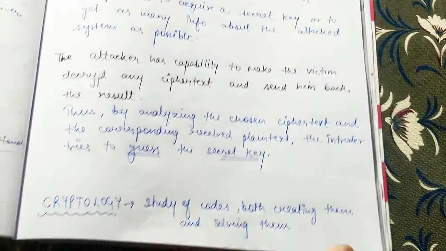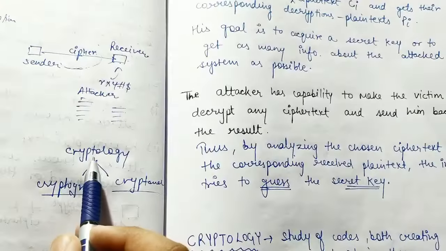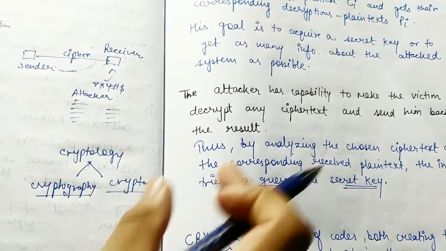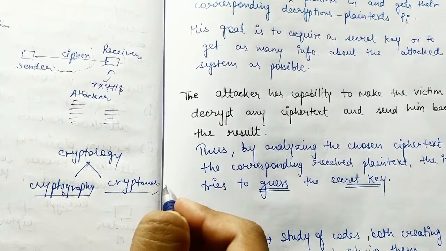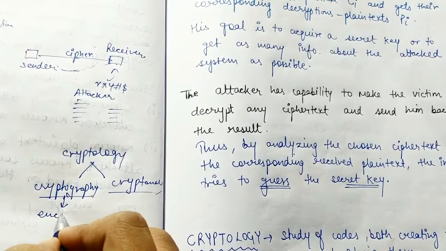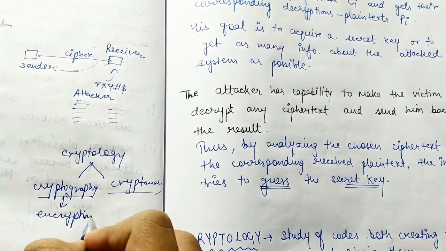Now what is meant by cryptology, guys? Let us see this also. Cryptology is basically divided into two parts, which are called cryptography and cryptanalysis, which we have just now studied. Okay, this is cryptanalysis. I have not written it completely. So in cryptography, we are using what? Encryption. We are using a lot of encryption algorithms and all.